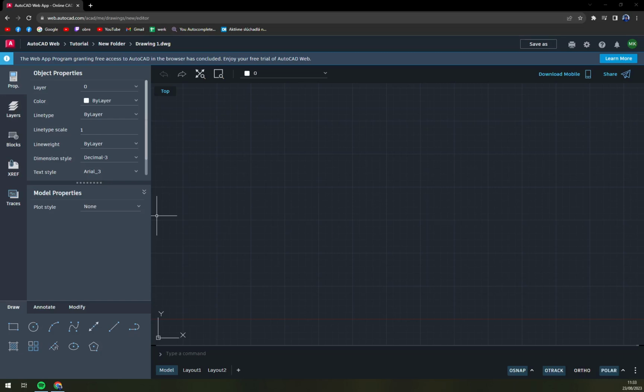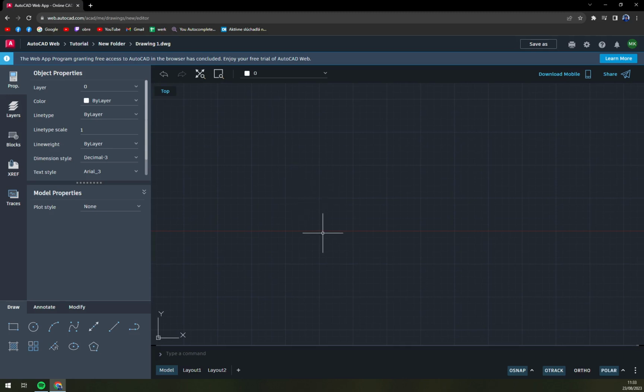Hello guys, my name is Matthew, and in today's video I'm going to show you how you can use ortho mode in AutoCAD. As you can see, we have a fresh project in here. I'm using the web browser version, so you can try it out quite fast. You don't have to install anything. If you want to try out AutoCAD, that's a beautiful option.